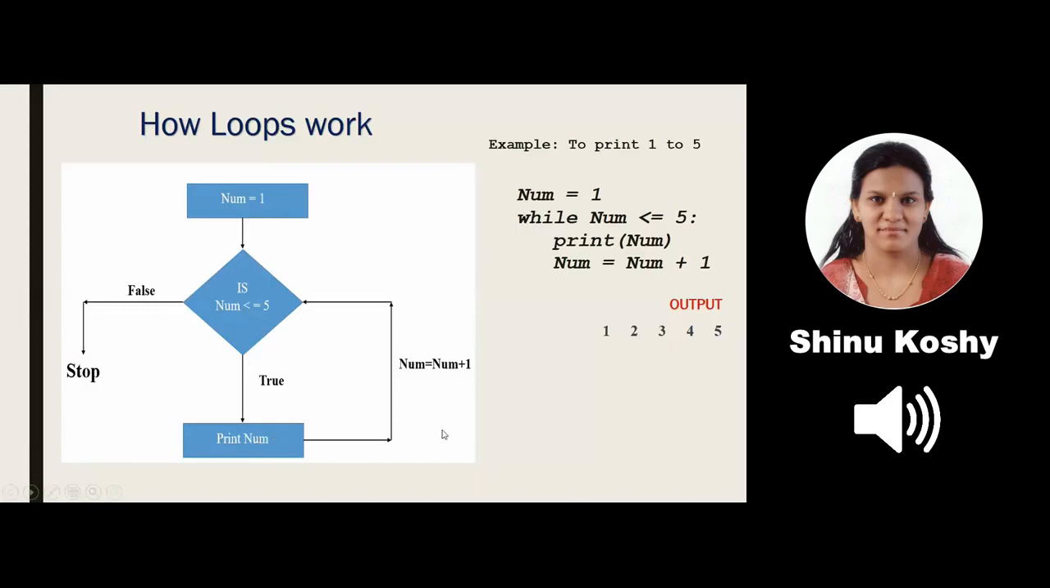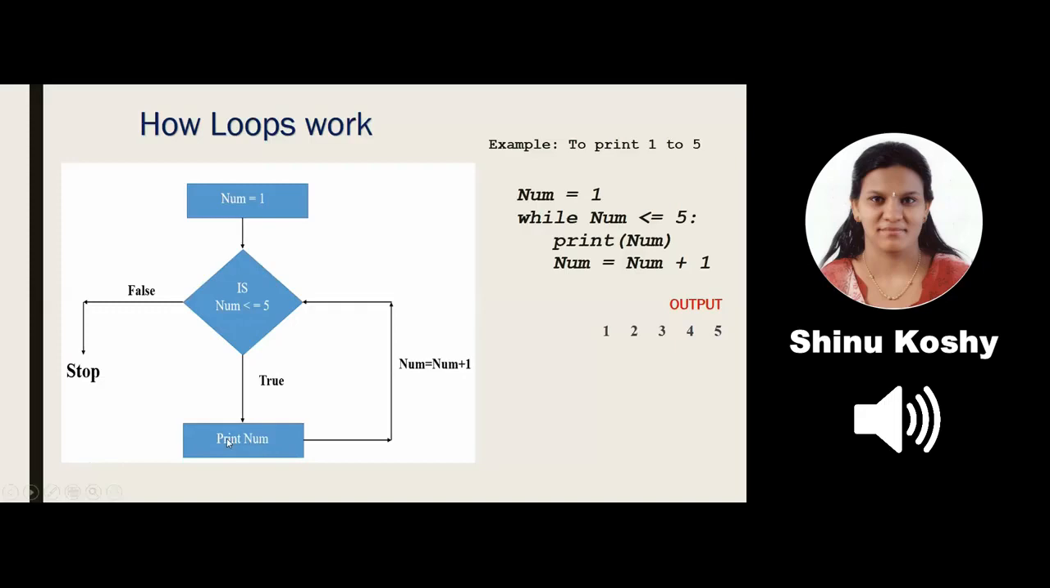Now I have to print my second number. So what should I do? Increase my num by 1. That is num is equal to num plus 1. What is the value in num now? 2. So again it checks the condition. Is 2 less than or equal to 5? Yes, true. So this will keep on happening.